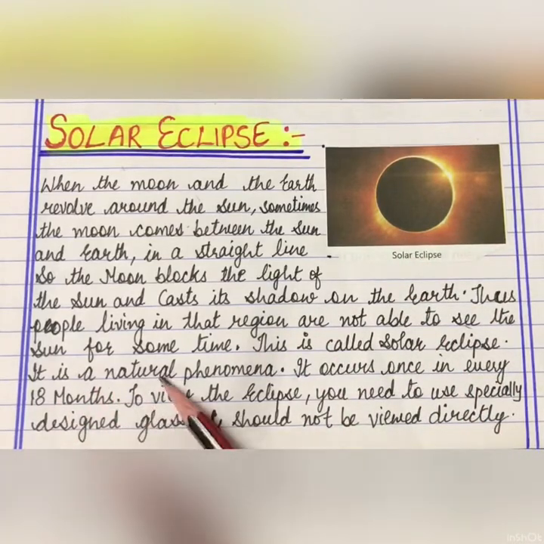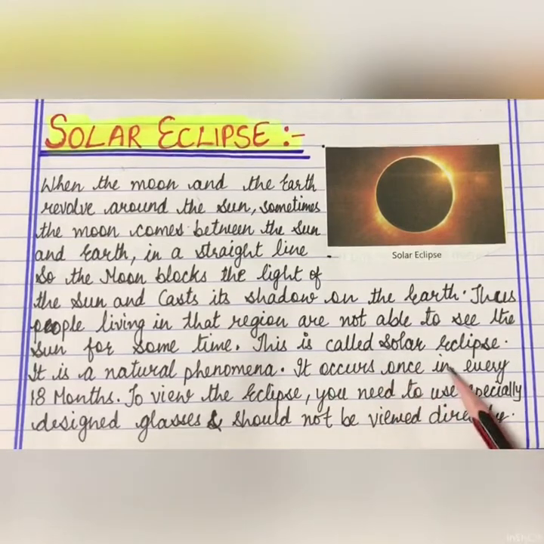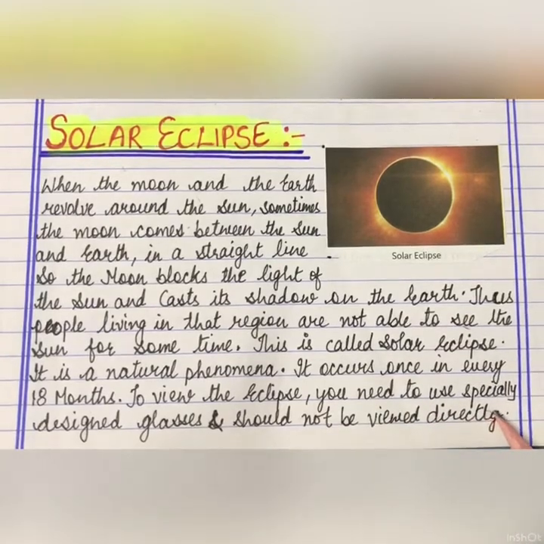It is a natural phenomenon. It occurs once in every 18 months. So, to view the eclipse, you need to use specially designed glasses and should not be viewed directly.